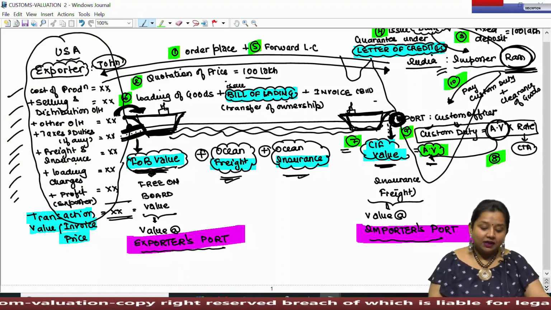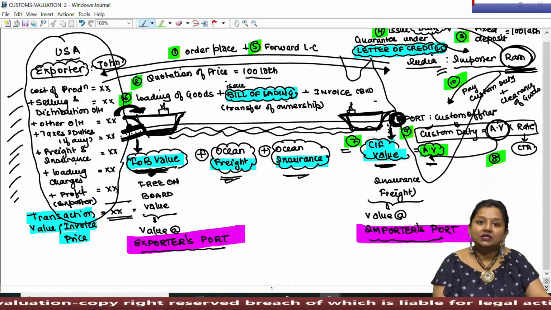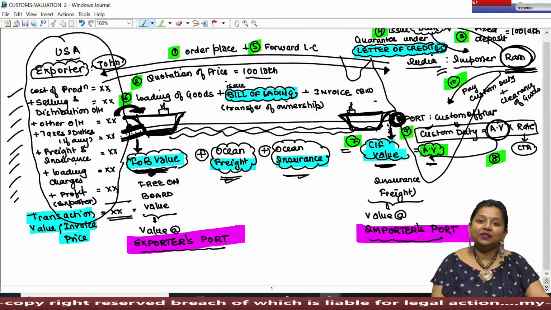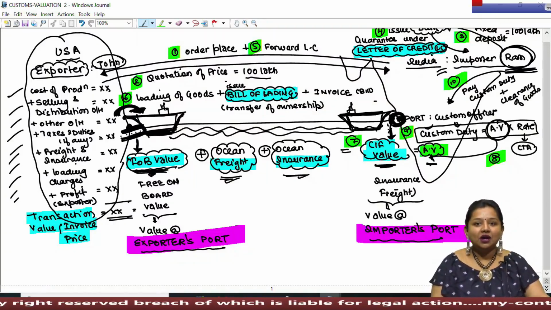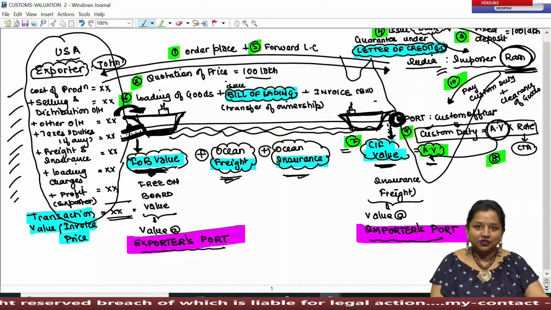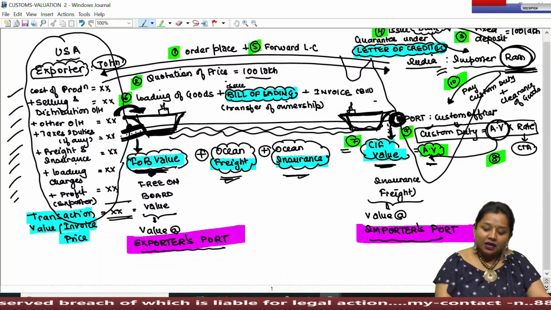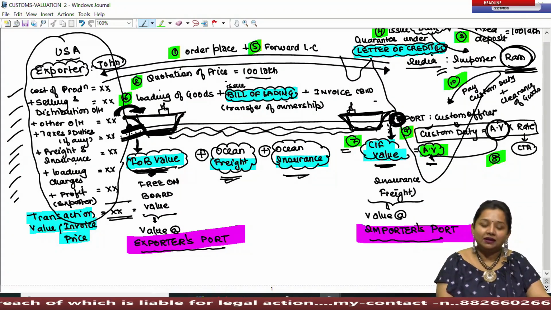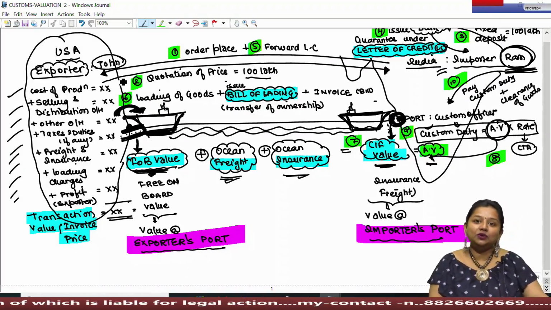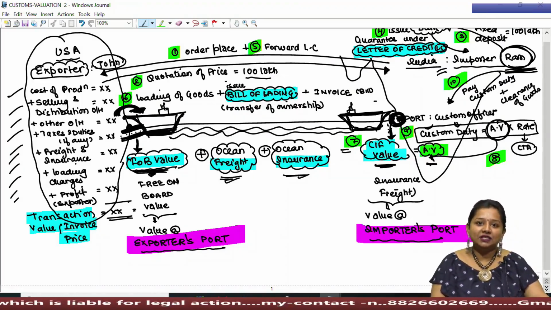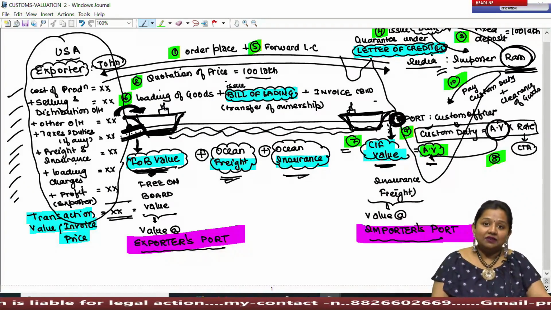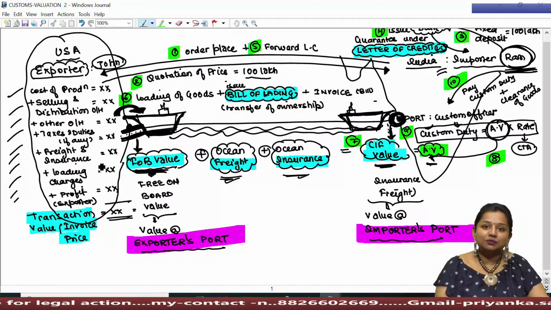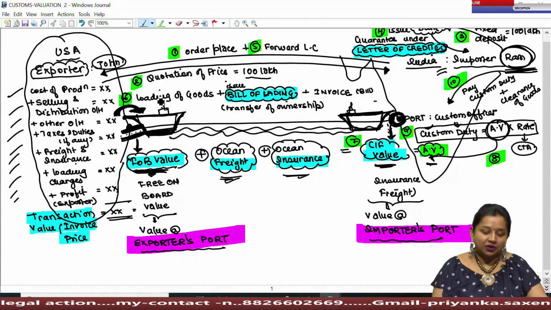Whatever we did, that whenever goods are coming from abroad, at that point of time, the importer has to follow a certain systematic procedure, wherein the importer shall obtain a letter of credit from the Indian banker and shall get it forwarded to the exporter for securing his payment. And after security of payment, the exporter shall dispatch the goods to be exported.